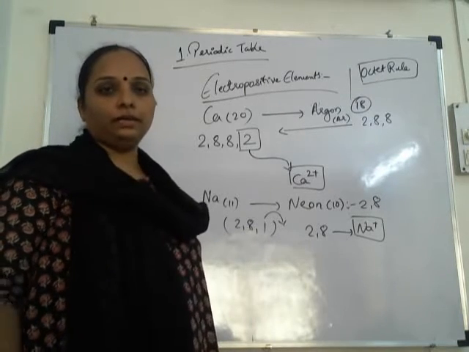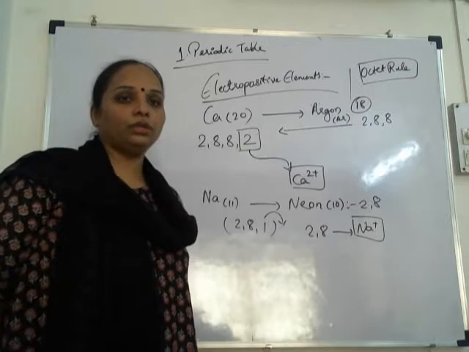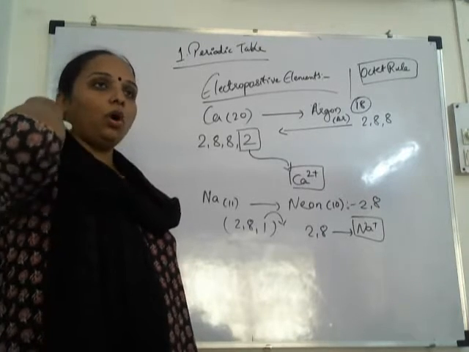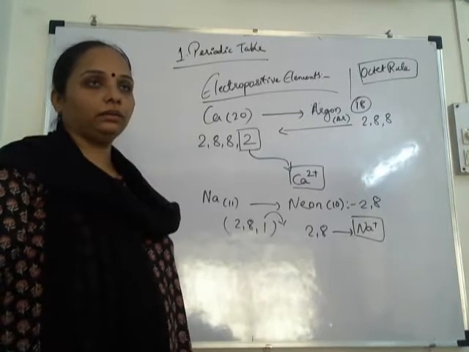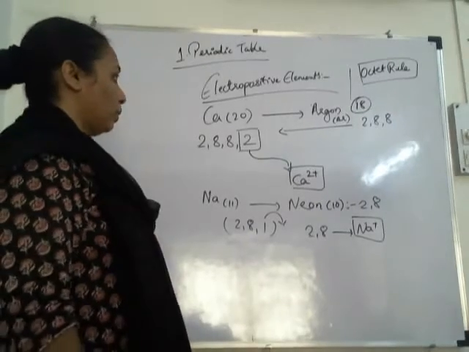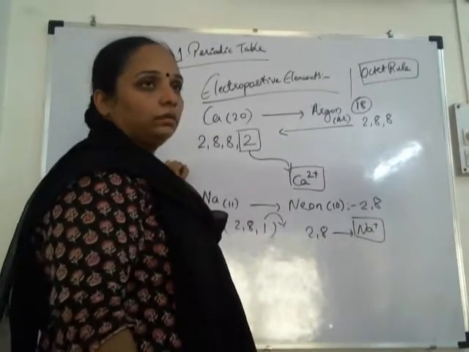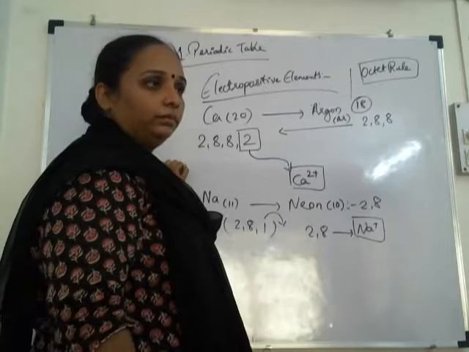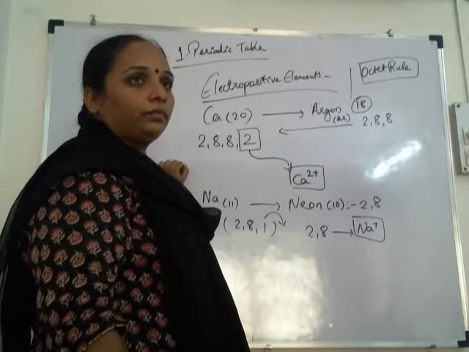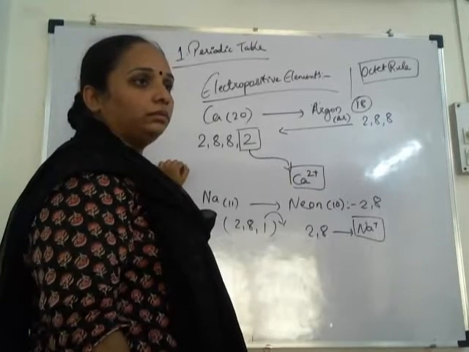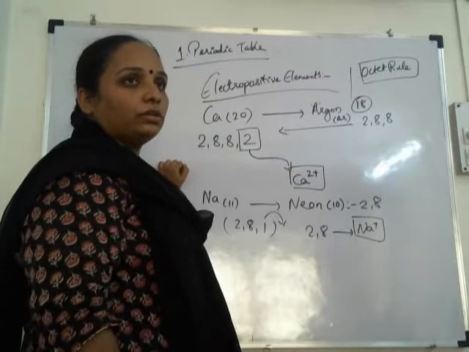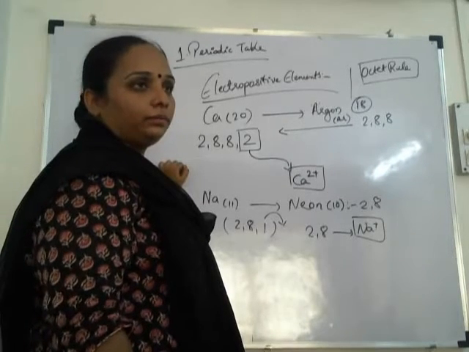According to this rule, the last shell or the outermost shell should have 8 electrons to become stable.